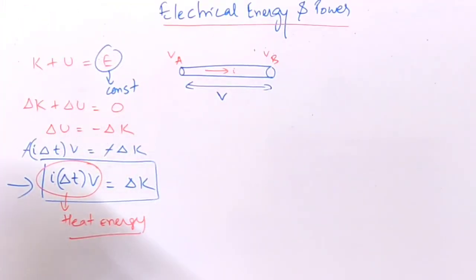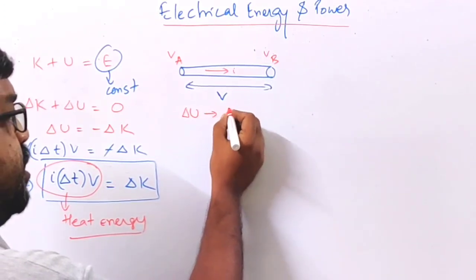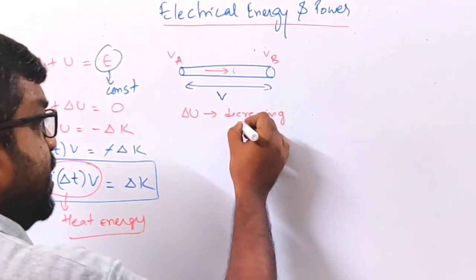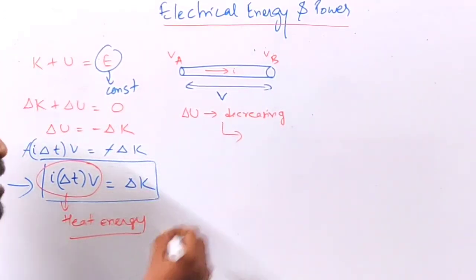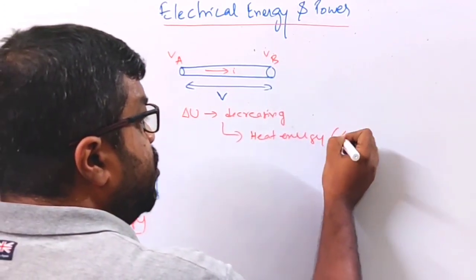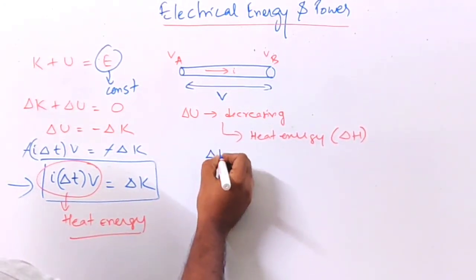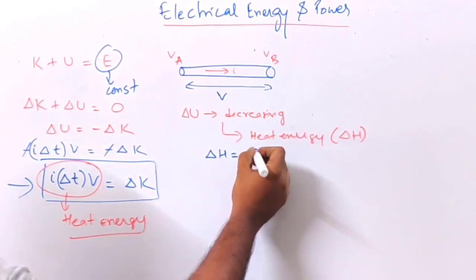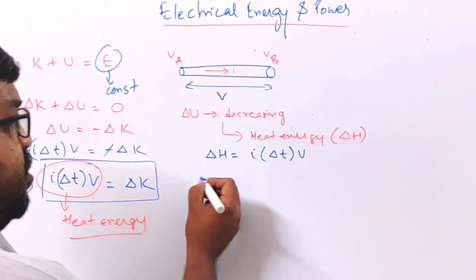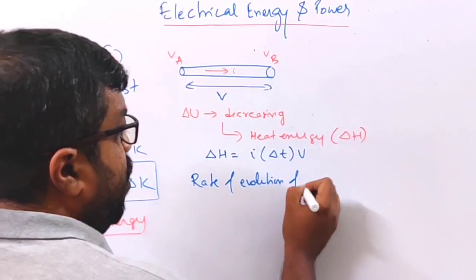So here the point is, see, potential energy is decreasing, and that energy is getting converted into heat energy. So if I represent it by delta H, I can write delta H is equal to this quantity, I delta T into V. Okay, now rate of evolution of heat energy.